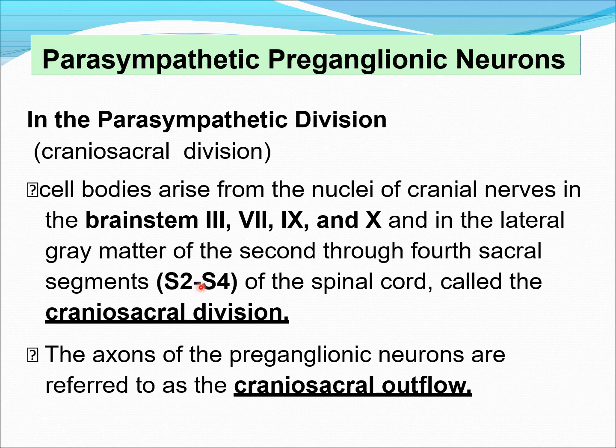Hence, the cell bodies of preganglionic neurons are seen in the lateral gray matter of the second to fourth sacral segments of the spinal cord. The cell bodies are seen in the brainstem of the cranium and in the lateral gray matter of the sacral segments S2 to S4. So it is called a craniosacral division. The axons are referred to as craniosacral outflow.